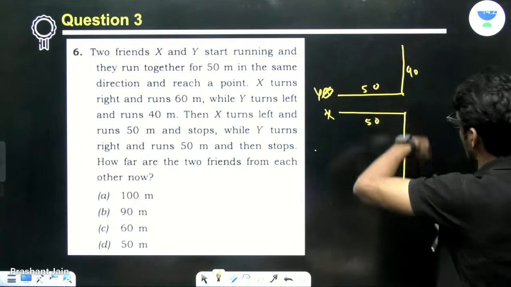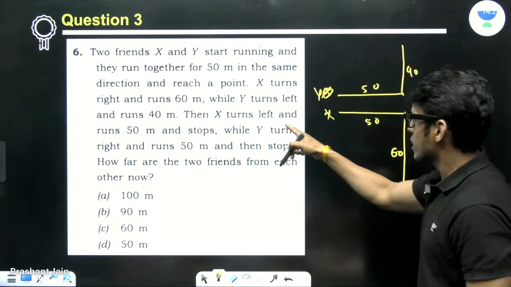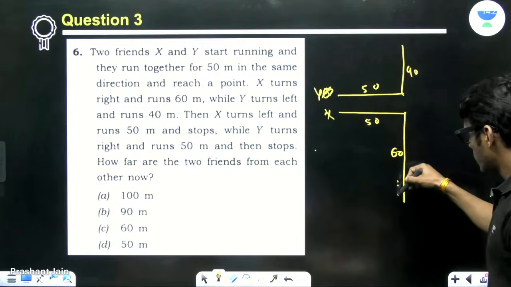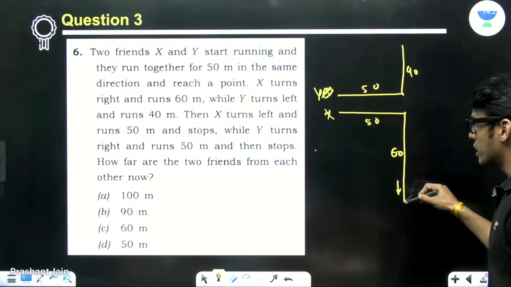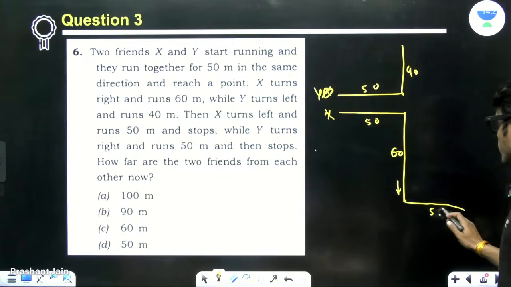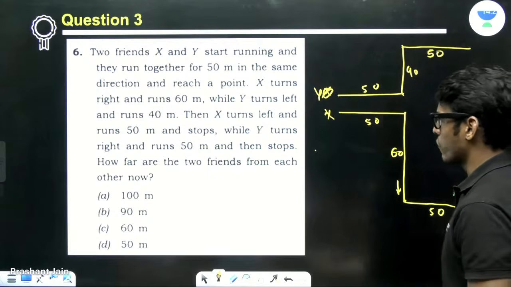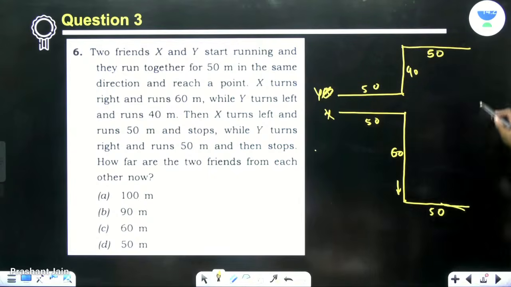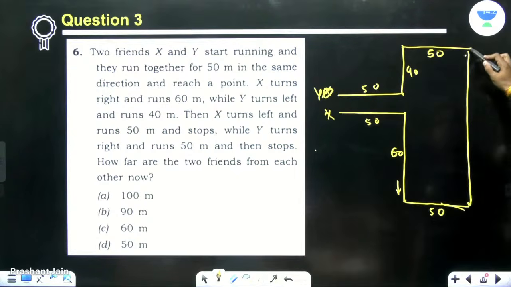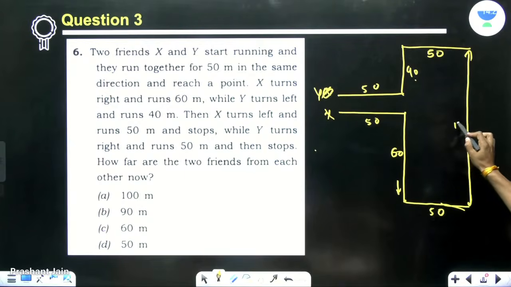He turned left and ran 40. Then X turns left. So this was the direction of X. So left is this 50. He turned right and he ran 50. So what is the difference between their position? 40 plus 60 is 100.